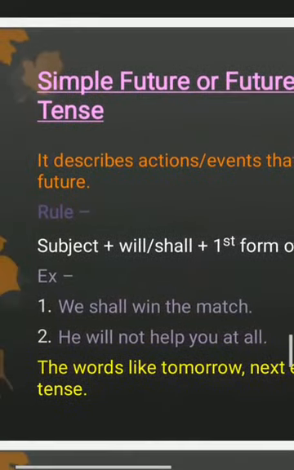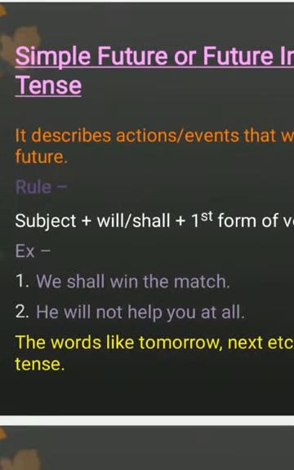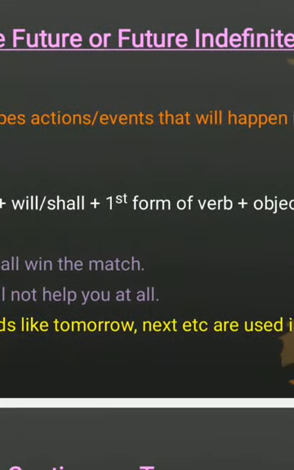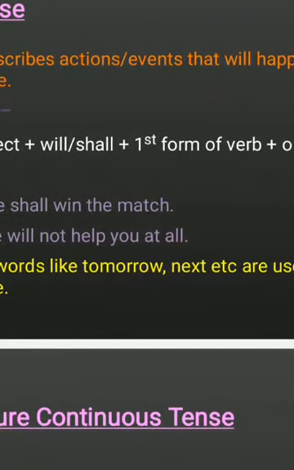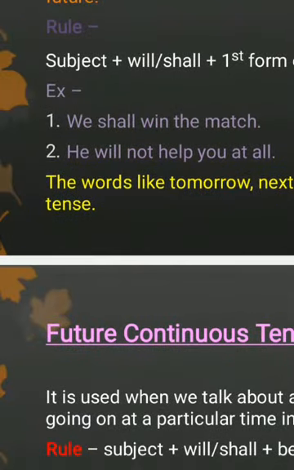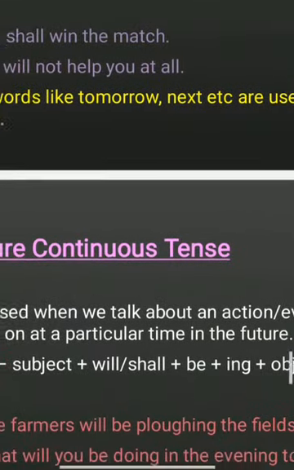Next, I am coming to future tense, simple future or future indefinite tense. It describes an action or event that will happen in future. And the rule is subject plus will or shall plus first form of verb plus object. For example, we shall win the match. And second, he will not help you at all. The words like tomorrow, next are used in this tense.